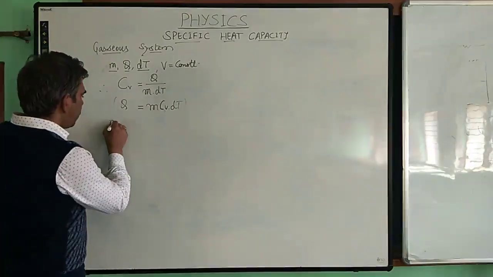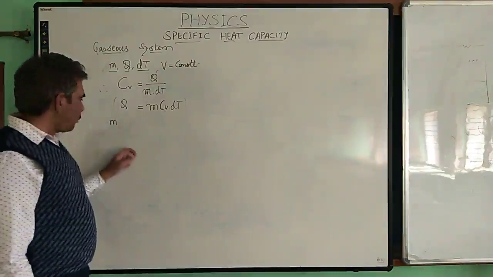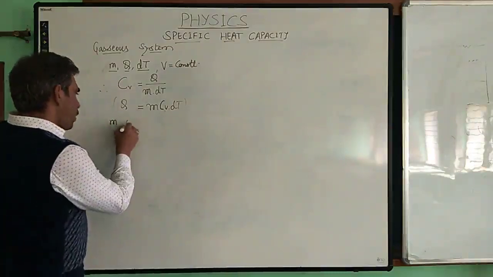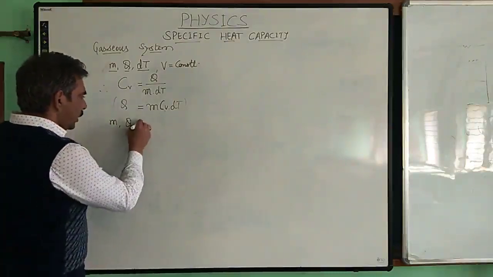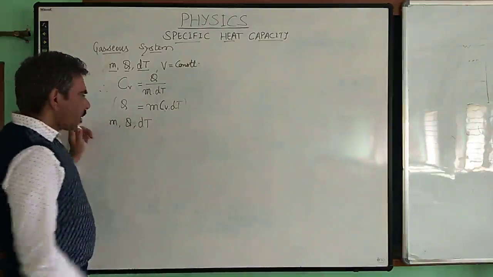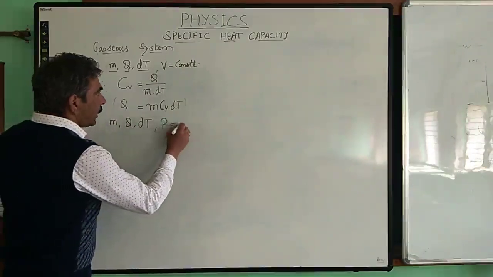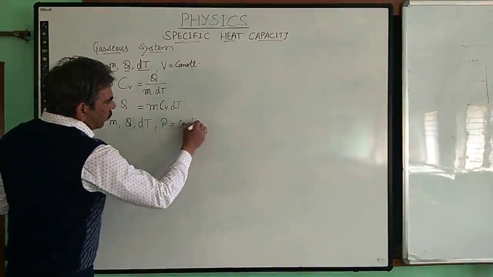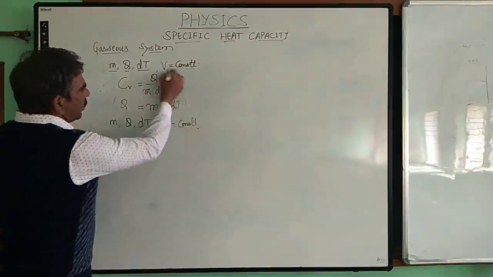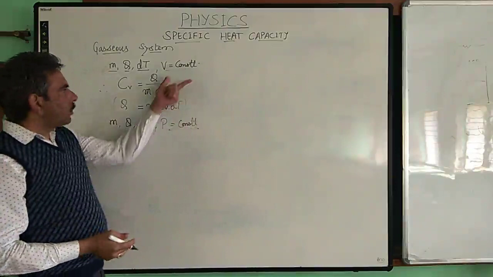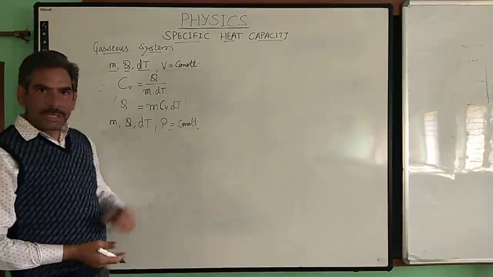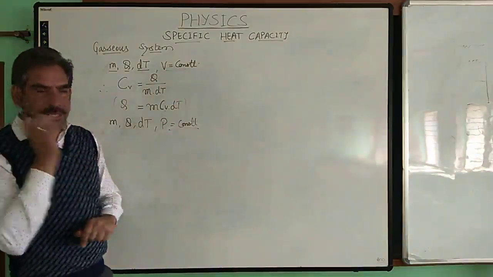Second case: instead of volume, we can also fix the pressure. Therefore, consider the specific heat capacity of a gaseous system of mass m, which absorbs q amount of heat for a temperature change equal to dT when the pressure of the gas is maintained constant. When pressure is maintained constant, its volume may change, or when volume is kept constant, its pressure may change. So at a time only one parameter is changing.